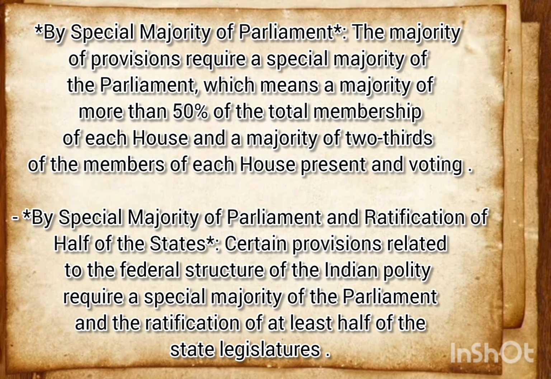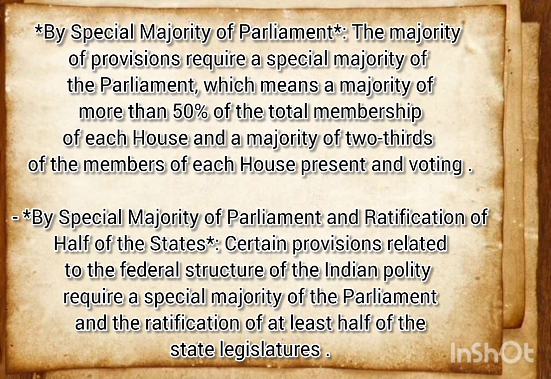Certain provisions related to the federal structure of the Indian polity require a special majority of Parliament and the ratification of at least half of the state legislatures. This means that if the bill is passed with a special majority of Parliament, that is, a majority of the total membership of each house and two-thirds of the members of each house present and voting, then at least half of the states should also approve the amendment, because there are many laws which are applicable to the states also.